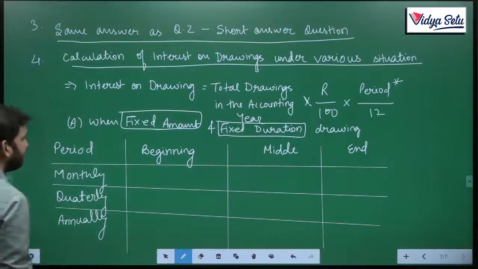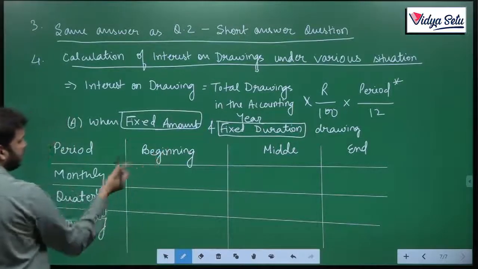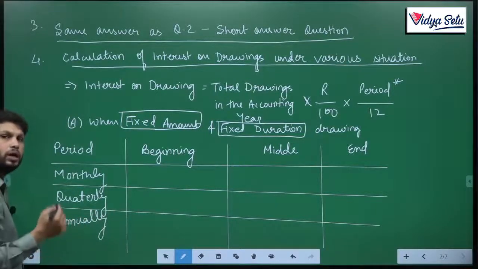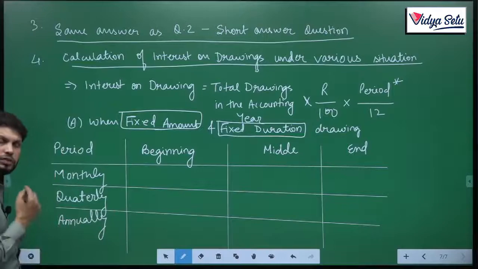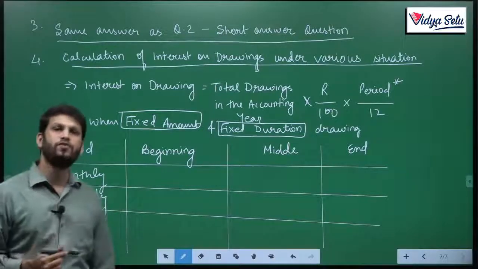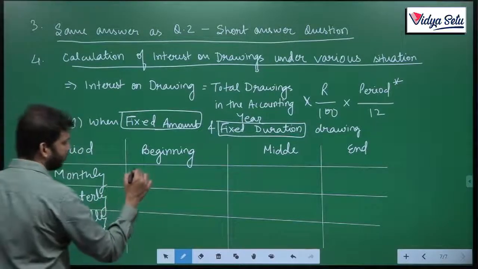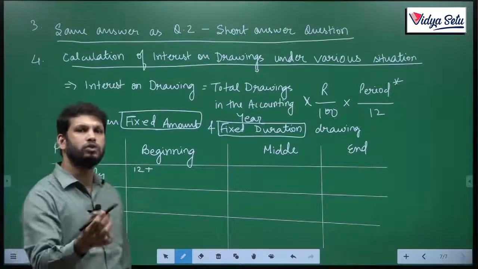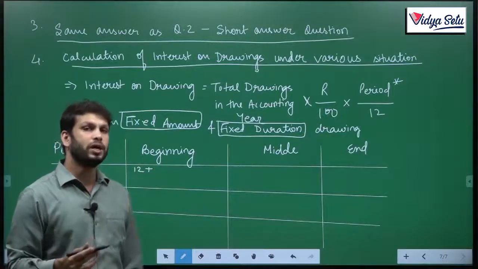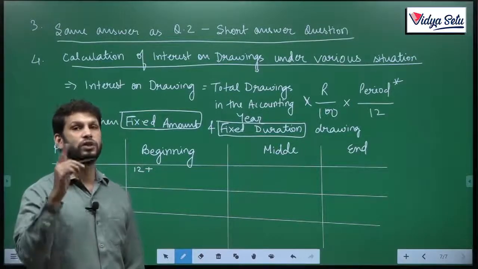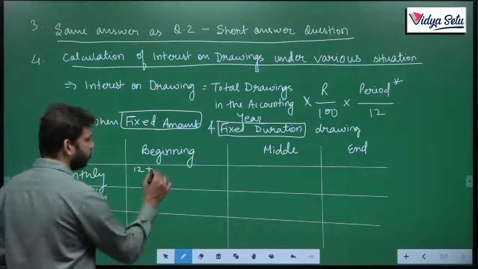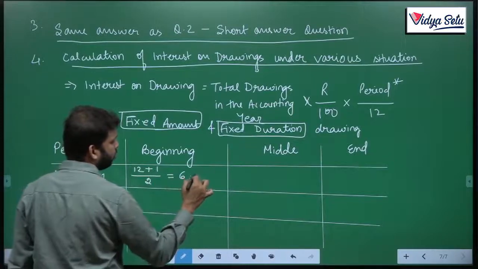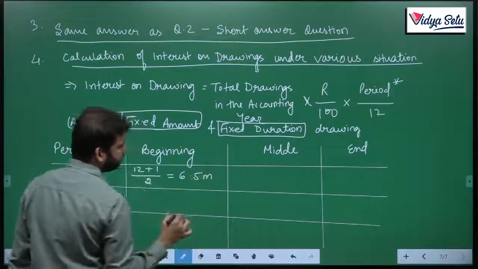Then what will happen? If I am withdrawing at the beginning, monthly, the first drawing I will make will be on 1st of April. So, this 1st of April money I am using for the entire 12 months. Then the last drawing, first drawing plus last drawing upon 2. Last drawing I have done on 1st of March, so for 1 month. 12 plus 1 upon 2, that is 6.5 months is the period.